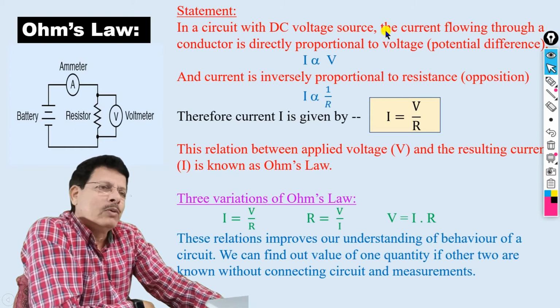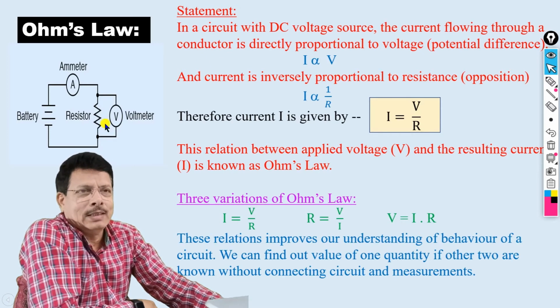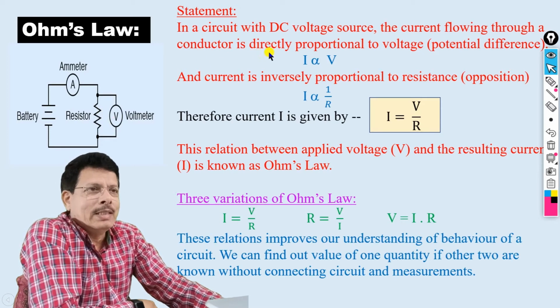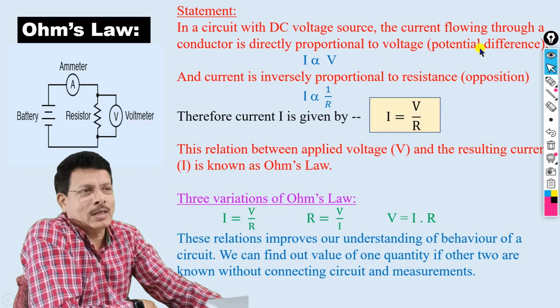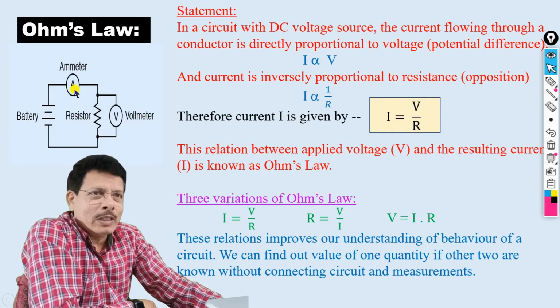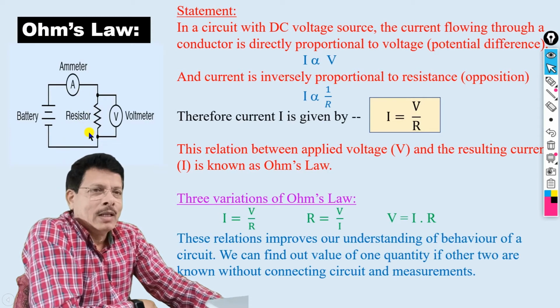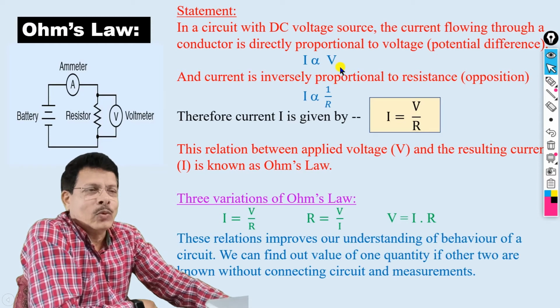In a circuit with DC voltage source, the current flowing through a conductor is directly proportional to the voltage potential difference applied, right? मतलब ये फिगर में देखें, इसमें से जाने वाला करंट सम प्रमाण में है किसके? ये वोल्टेज के. सो करंट इज डायरेक्टली प्रोपोर्शनल टू वोल्टेज.